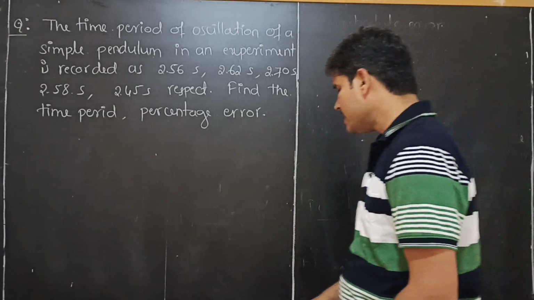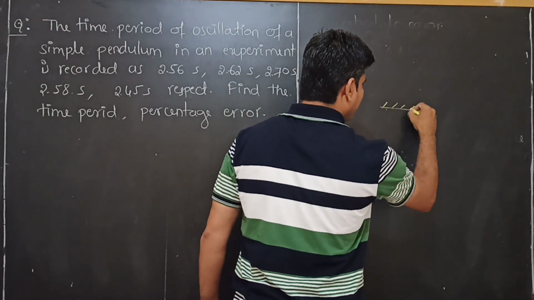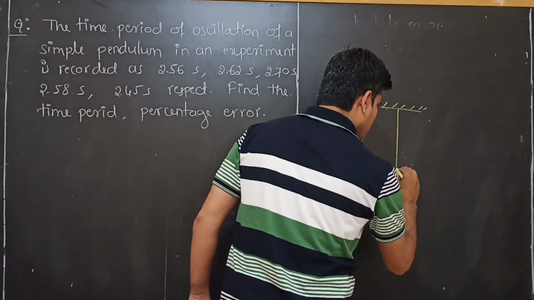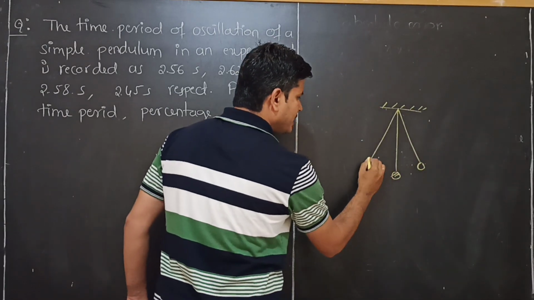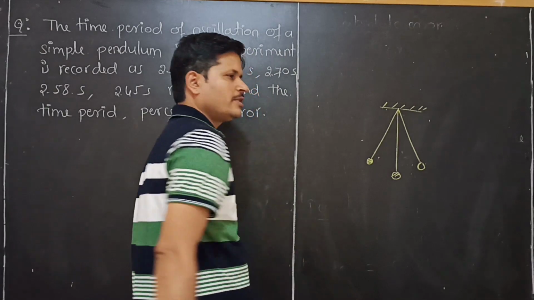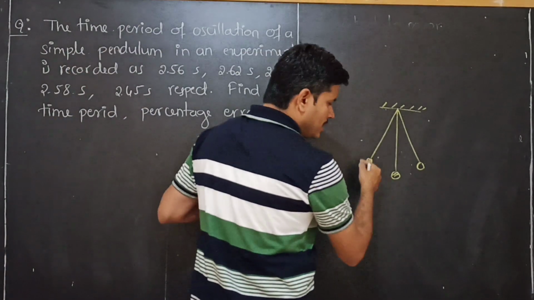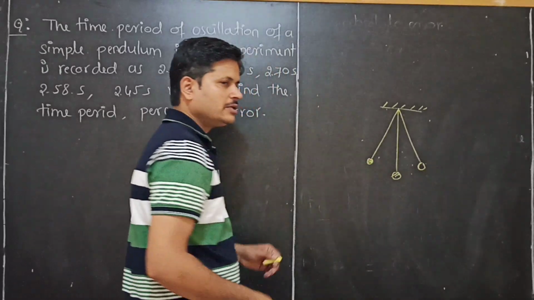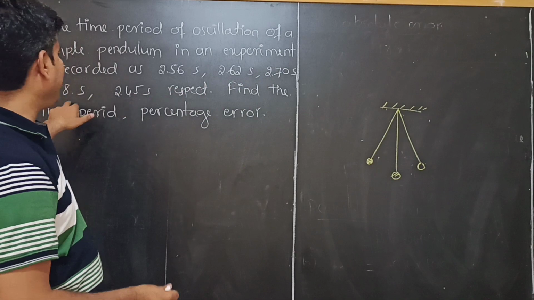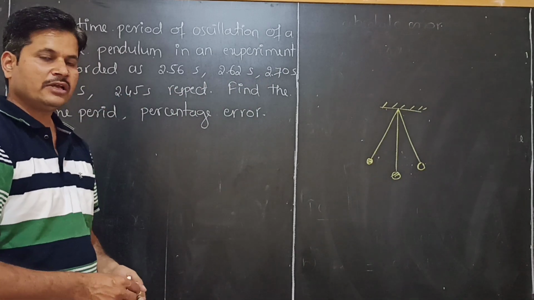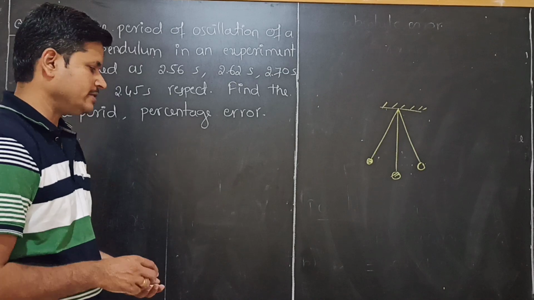He asked you to calculate the percentage of error. Right? What he says is, there is a pendulum which is oscillating between two extreme positions. The time required to complete one oscillation takes different measured values. Then what is the percentage of error in this measurement?